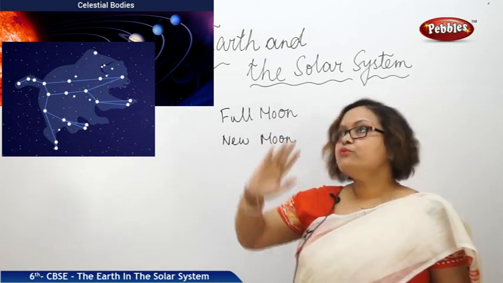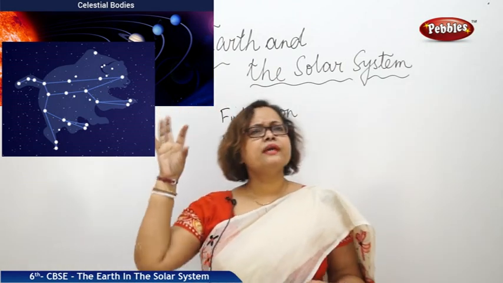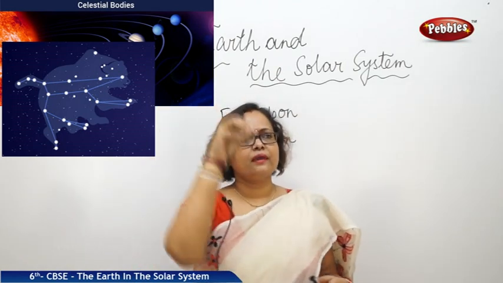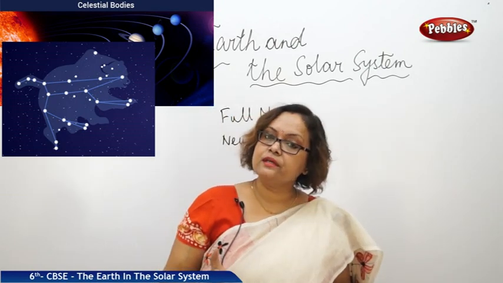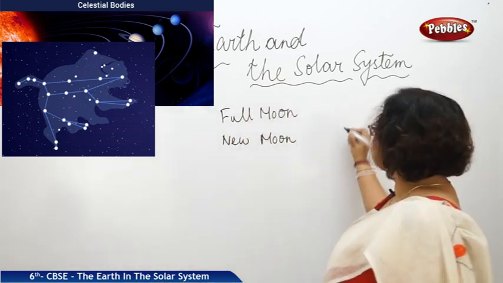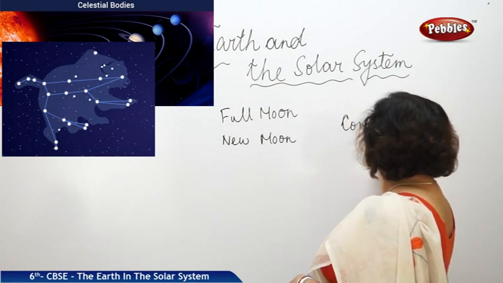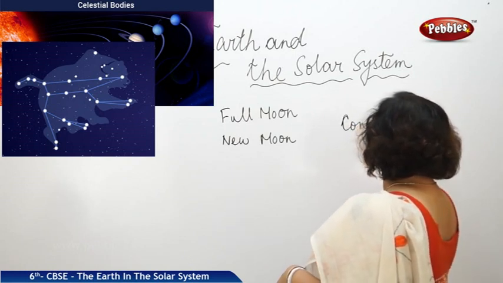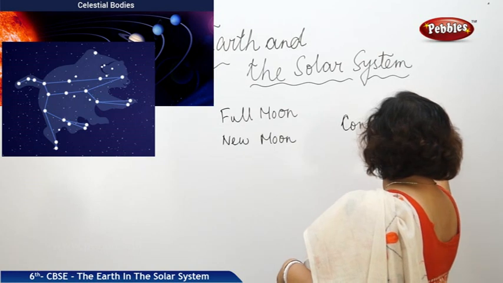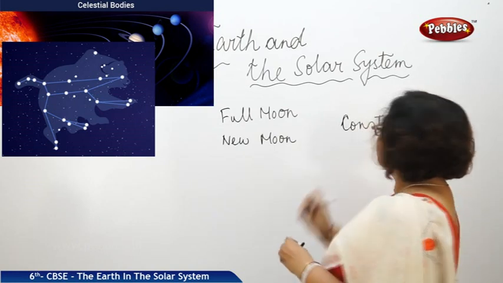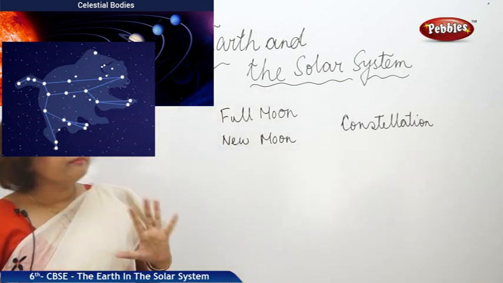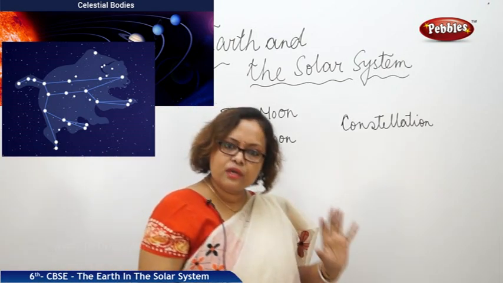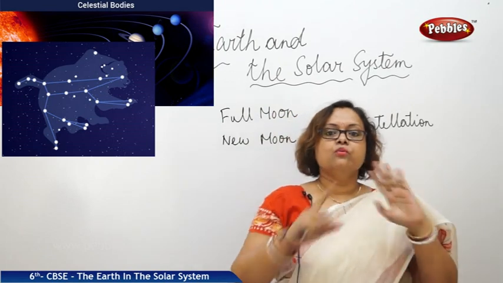At night, if we watch the sky, we can see many stars together. They form some shapes. We call it a constellation. Now, what is a constellation? A number of stars together in the sky.